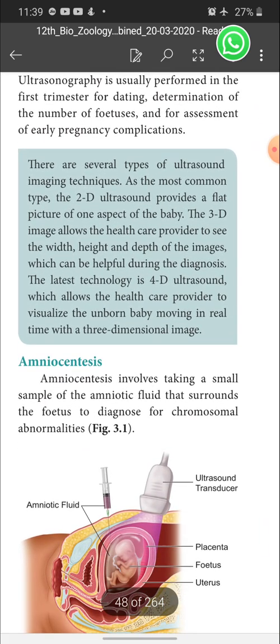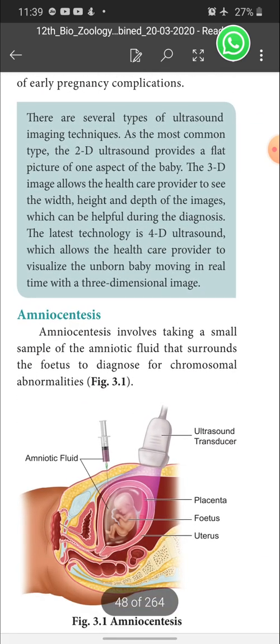Then next one is amniocentesis. You know this very well, I already discussed amniocentesis with you. The fetus is floated inside a fluid called the amniotic fluid. In the amniotic fluid, some cells of the fetus are present. So amniocentesis is a technique where they suck the amniotic fluid through an injection, and in that fluid we can find some cells of the fetus.